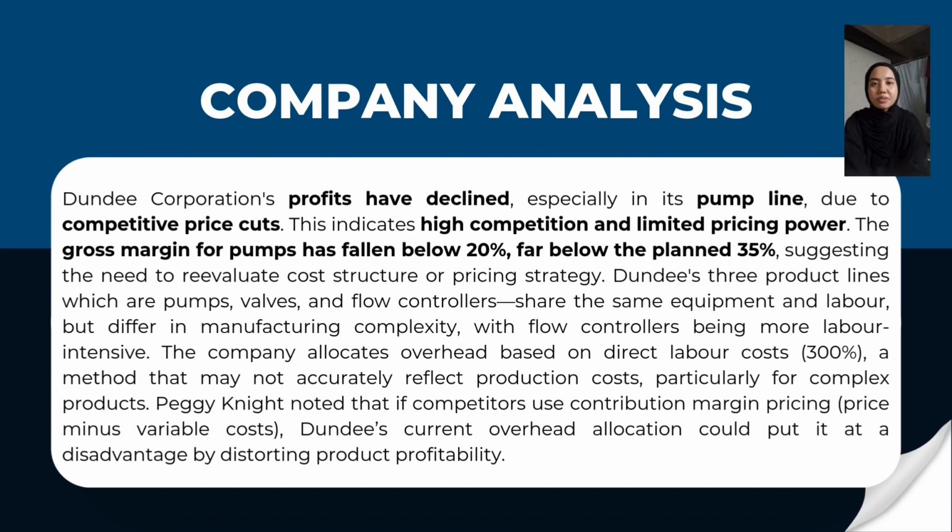For company analysis, Dundee Corporation has experienced a decline in profit, particularly in its pumps, due to the need to match competitive price reduction. This indicates high competition and a lack of pricing power in the market for pumps. The gross margin for pumps has fallen below 20%, significantly lower than the planned gross margin of 35%. This suggests that the cost structure or the pricing strategy needs re-evaluation.